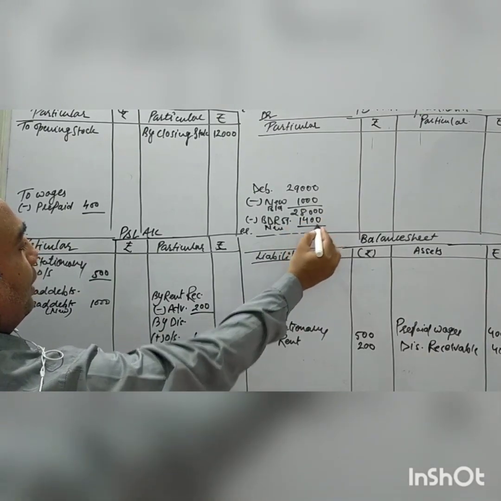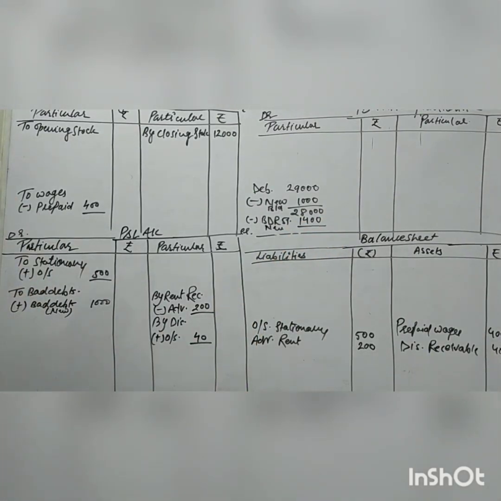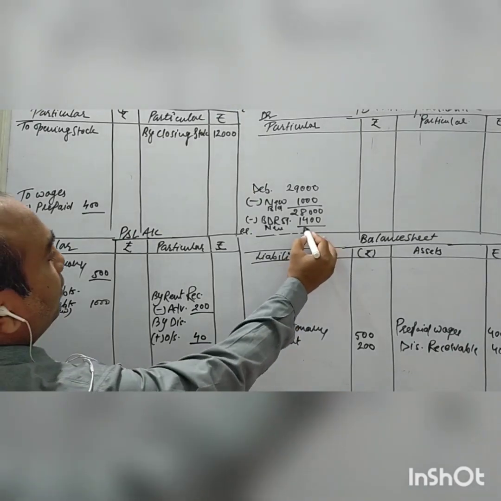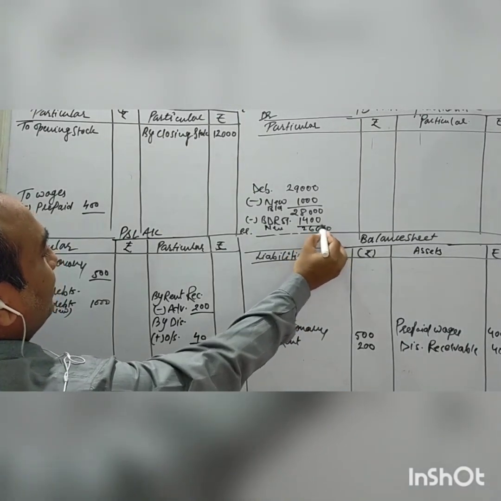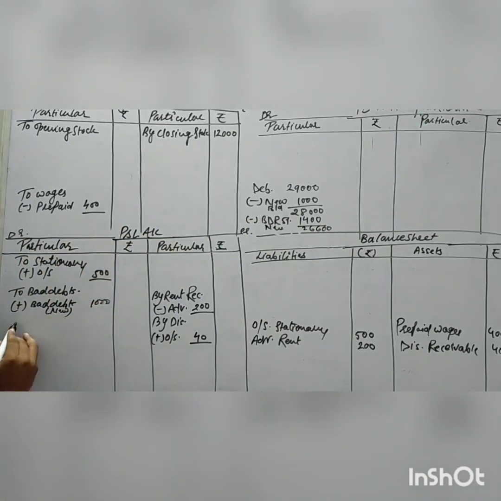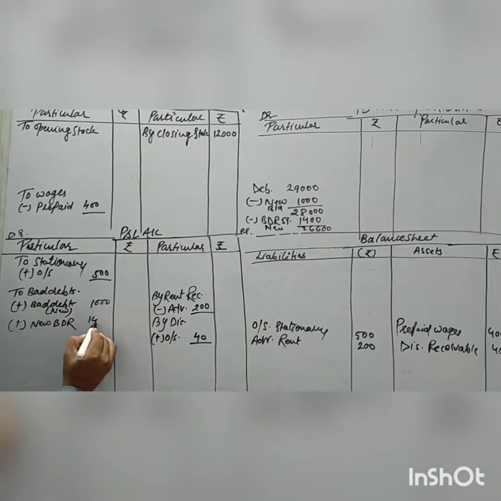Here it will come to 26,600, so plus new BDR 1400. One thing is also given: old bad debt reserve. The old bad debt reserve is given in the trial balance, credit side.